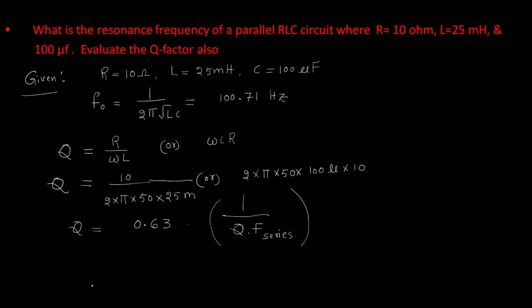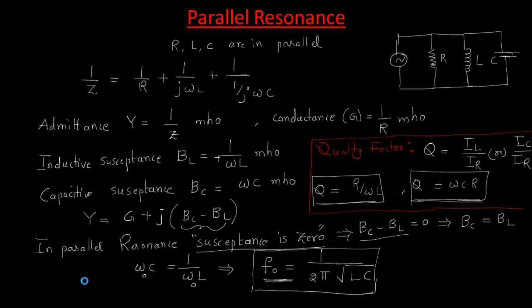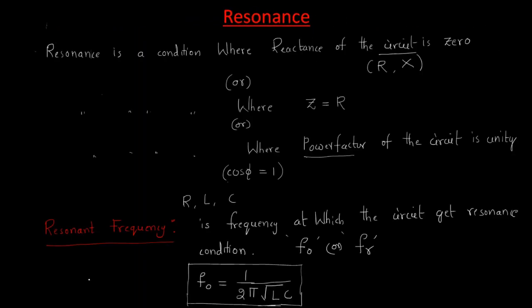Look at here, reverse. Yeah, this is about parallel resonance. So this is the theory regarding series resonance as well as parallel resonance. Simply, resonance is the condition where reactance is 0, impedance equals resistance and power factor is unity. Once you go through it, it will be very easy. Okay, thank you.